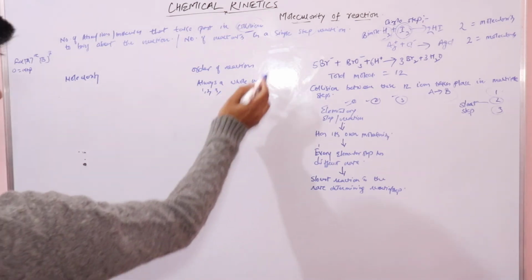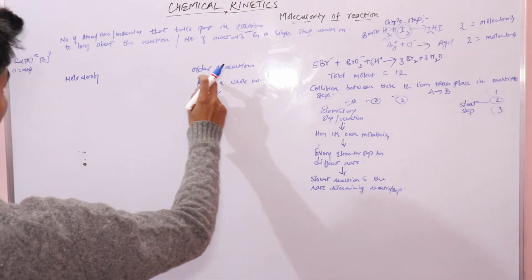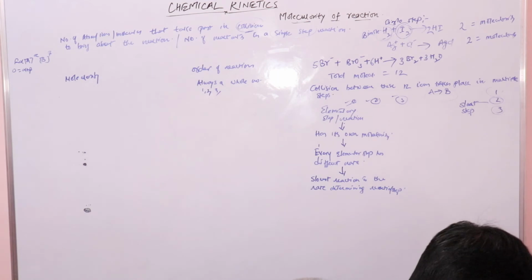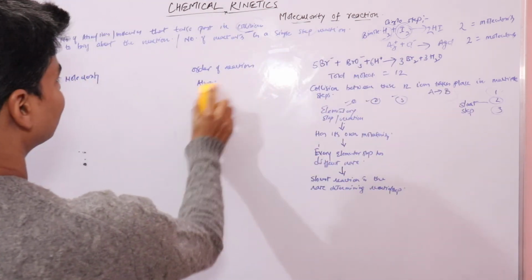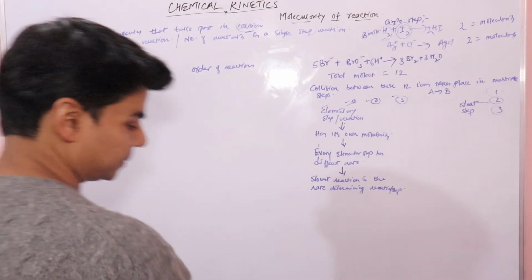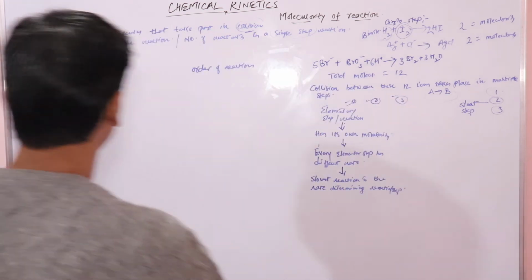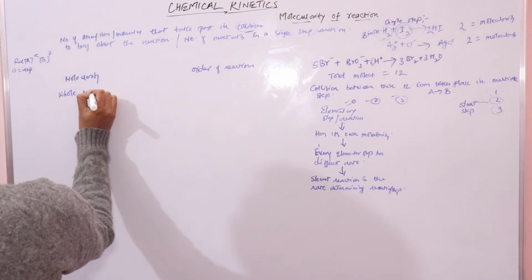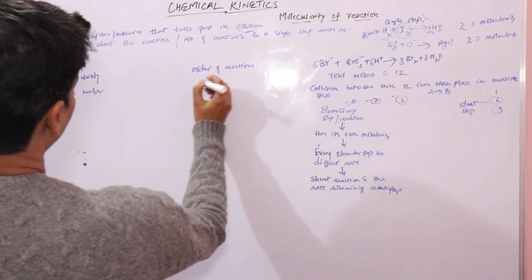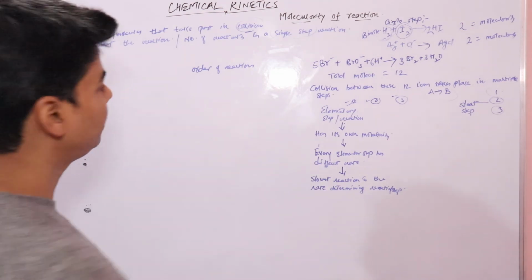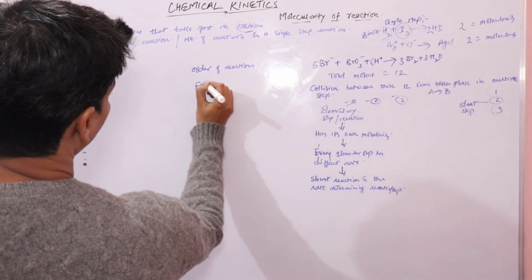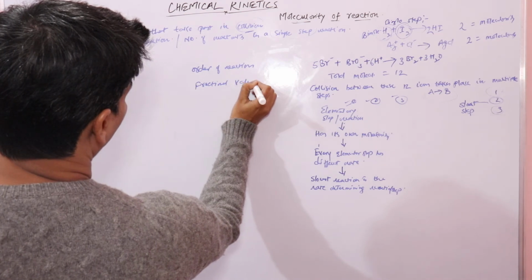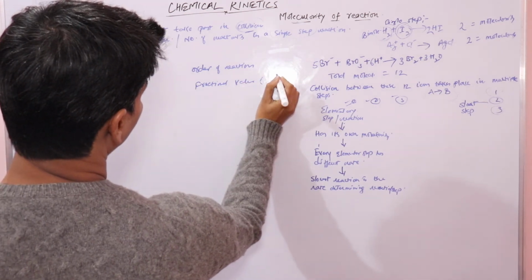So molecularity is always a whole number, and this molecularity can never be a fraction. The order can be a fractional value, like 1.5.